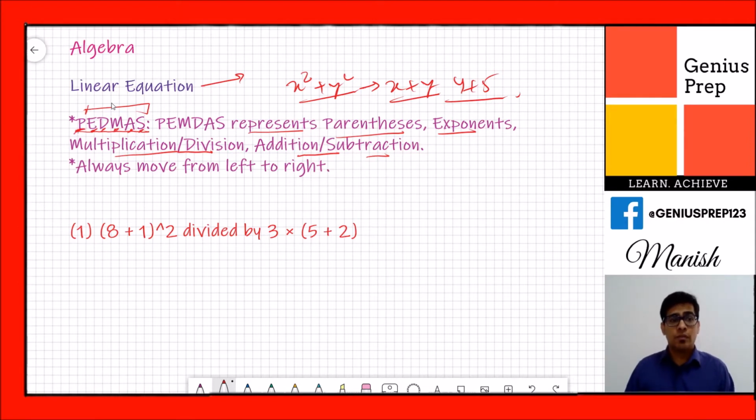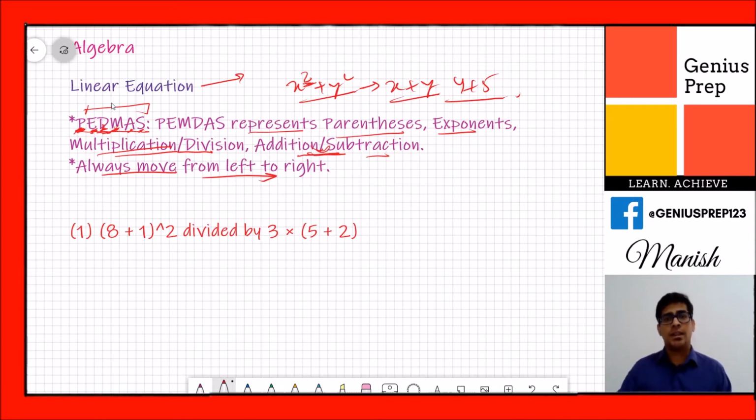If you are given any equation, first we solve the parenthesis, then we solve the exponent, meaning the power. Then division or multiplication. Always remember, division or multiplication, and addition or subtraction, do not have any priority between these operations. So how do you know which operation to do first? In that case we always move from left to right. I hope you get the idea.